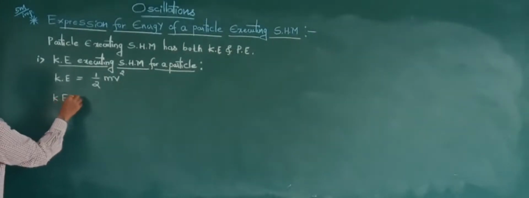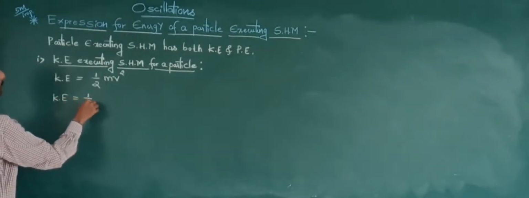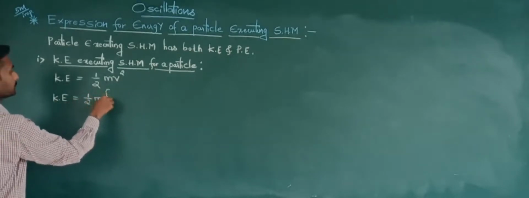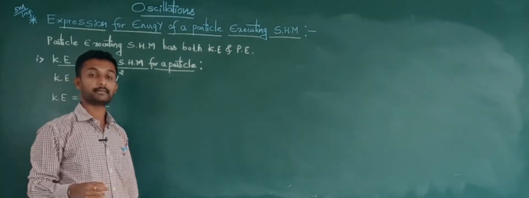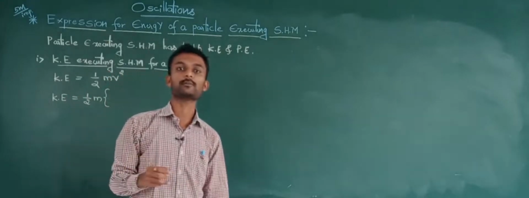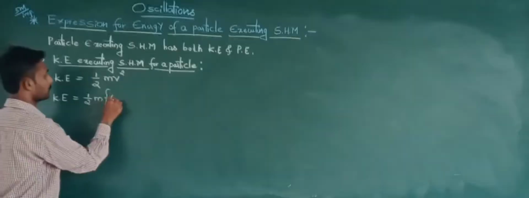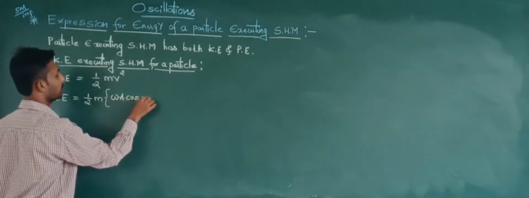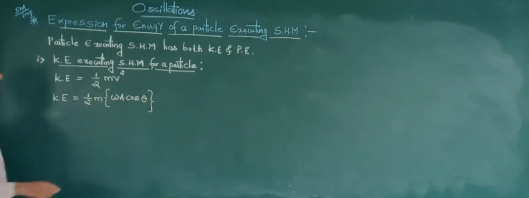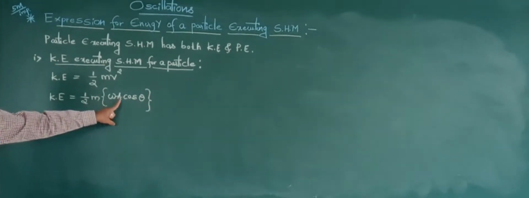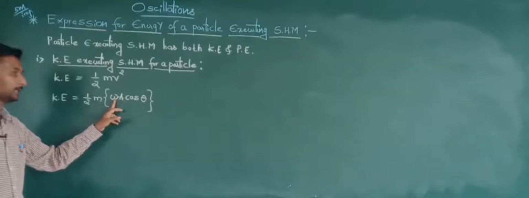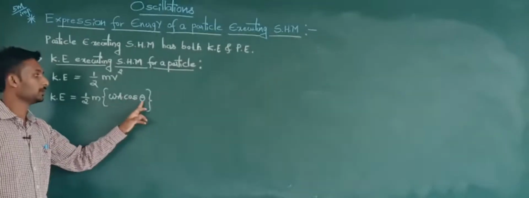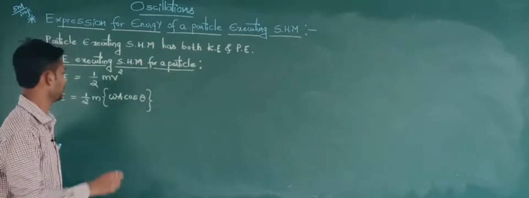So see here, kinetic energy is equal to half m into bracket, velocity of the particle. The velocity of the particle is given by the equation omega a cos theta. Omega means angular velocity, a means amplitude, and theta is the angle. m is mass.